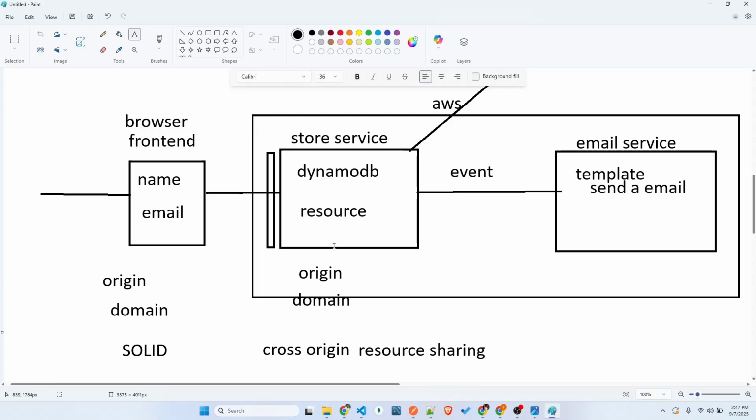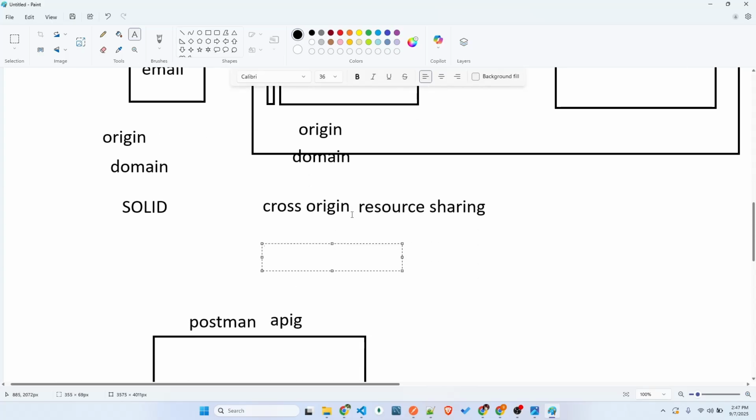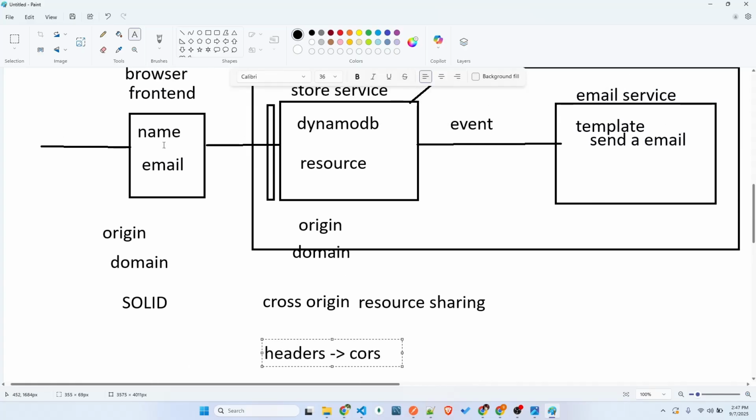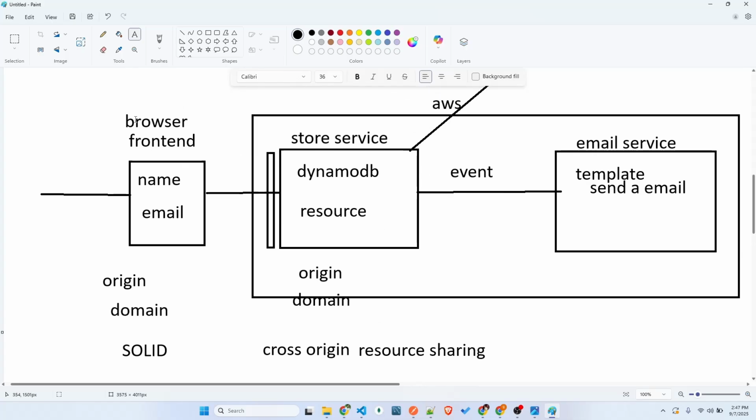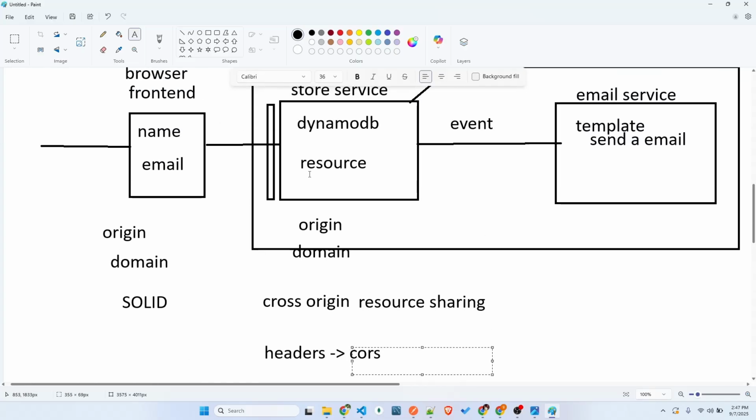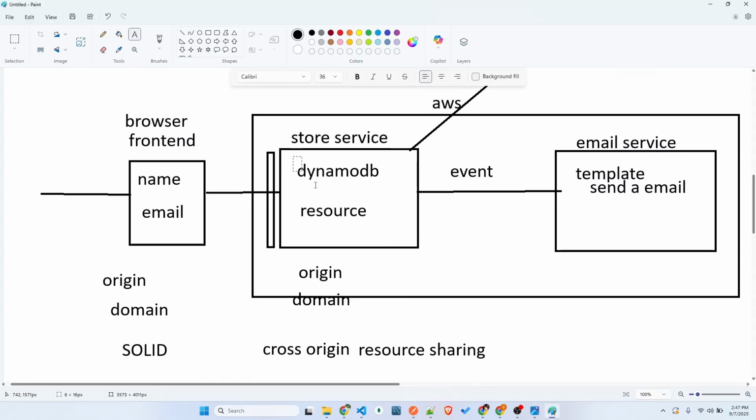Okay, how we are going to allow is something like we have headers. In headers, we are going to specify which origin has to be allowed. Normally when you do cross origin, we'll be getting an error like CORS. But the resource sharing origin is the one which will be telling that this origin or this user is good to access this resource. It will be sending that to the browser, and the browser will make sure to give access to it.